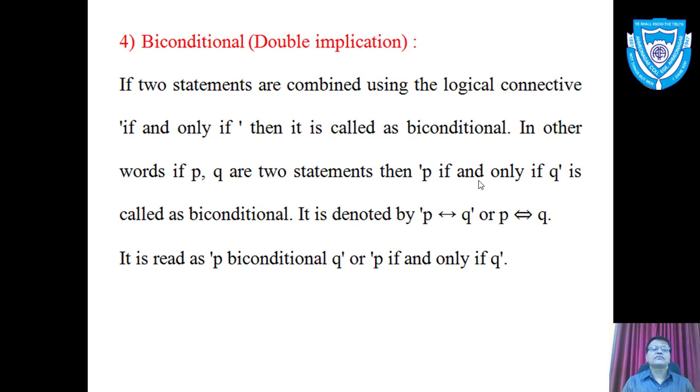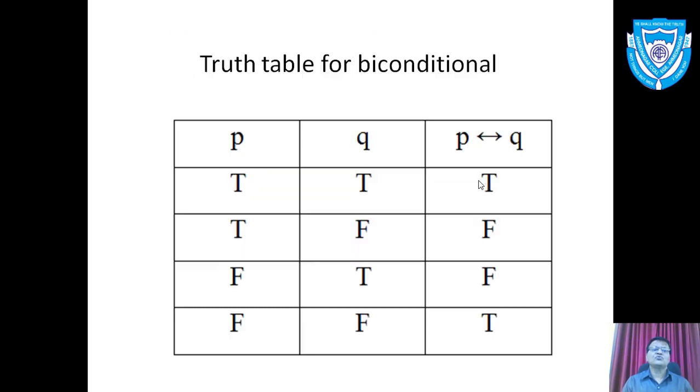Biconditional. Biconditional is also called double implication. If two statements are combined using the logical connective if and only if, then it is called a biconditional. In other words, if P, Q are two statements, P if and only if Q is called a biconditional. It is denoted by P biconditional Q. It is read as P biconditional Q or P if and only if Q.